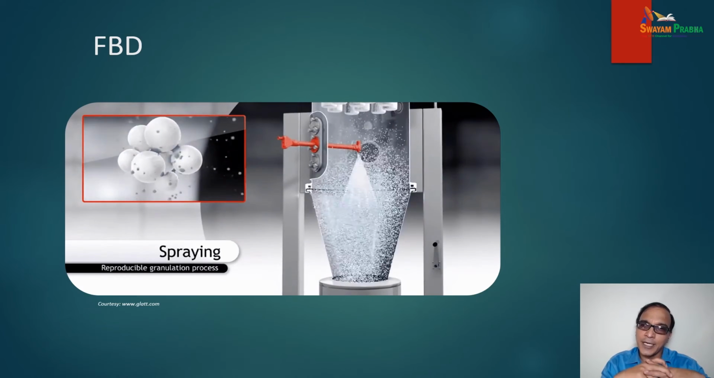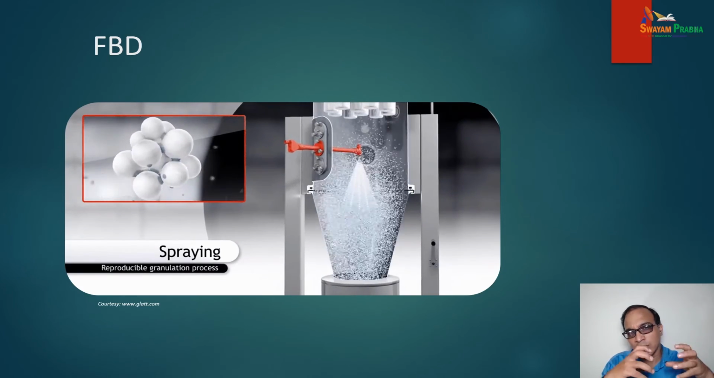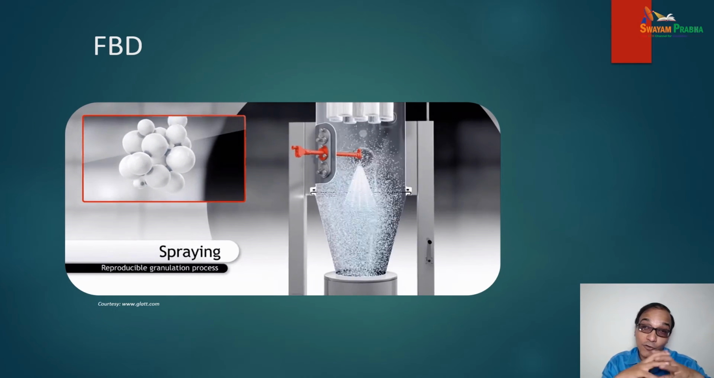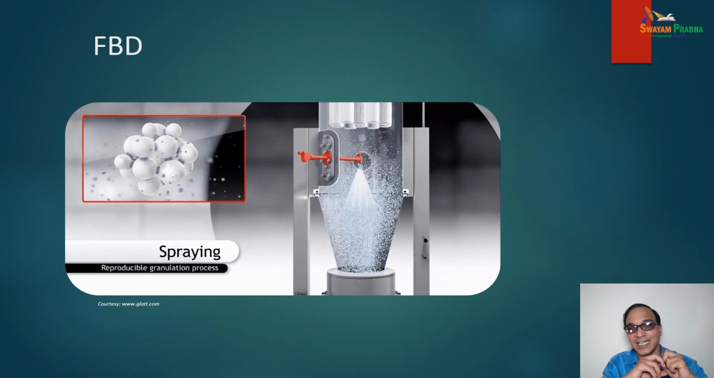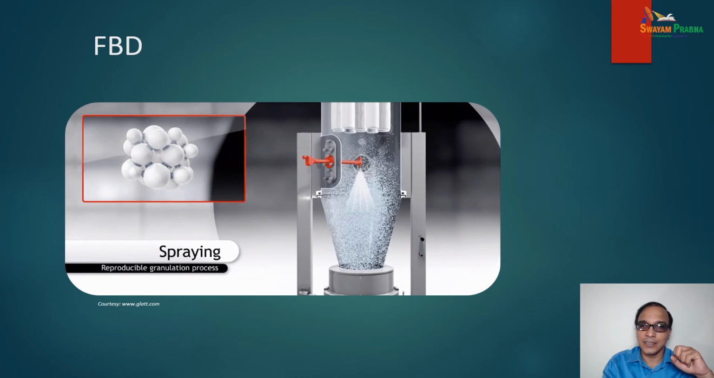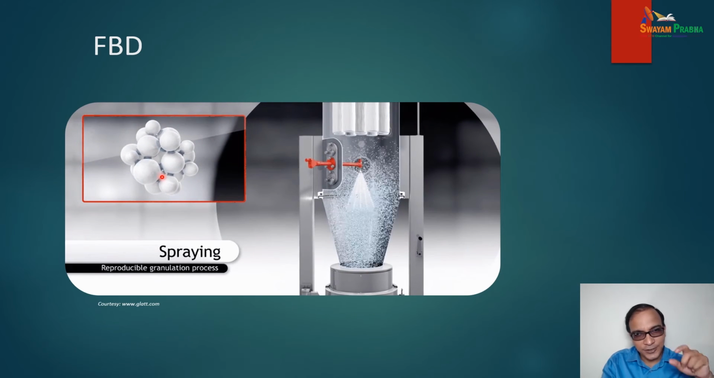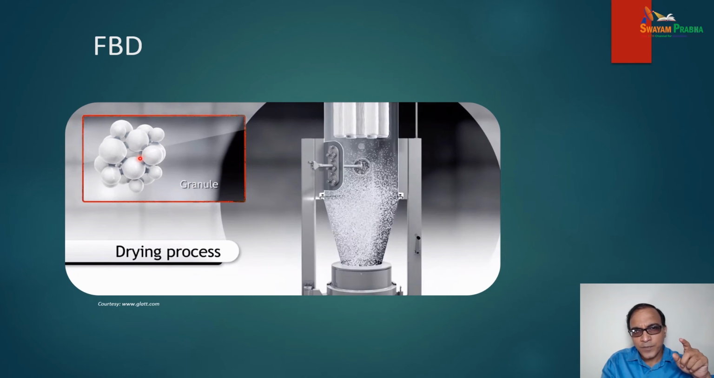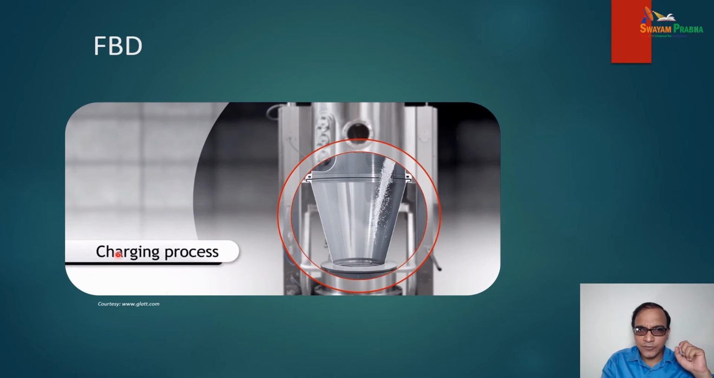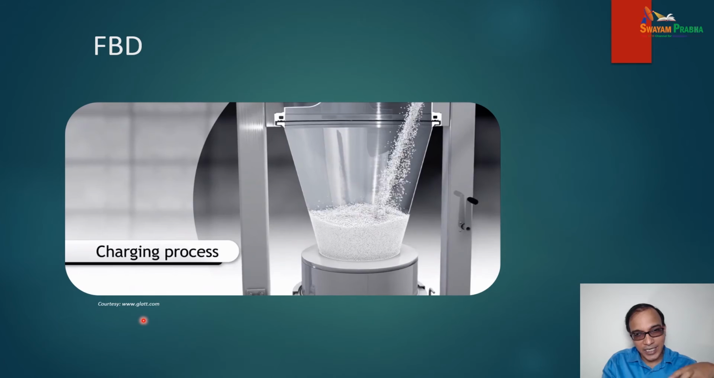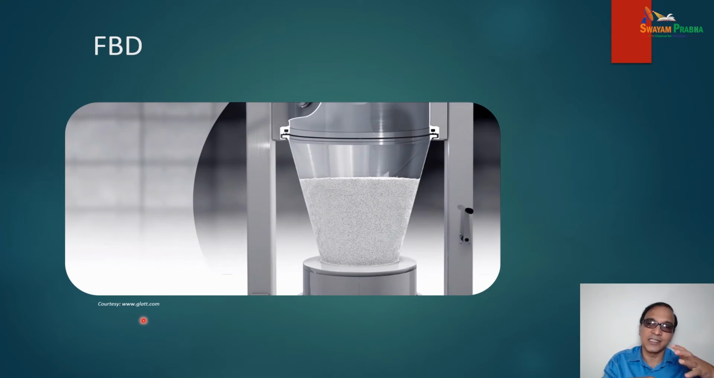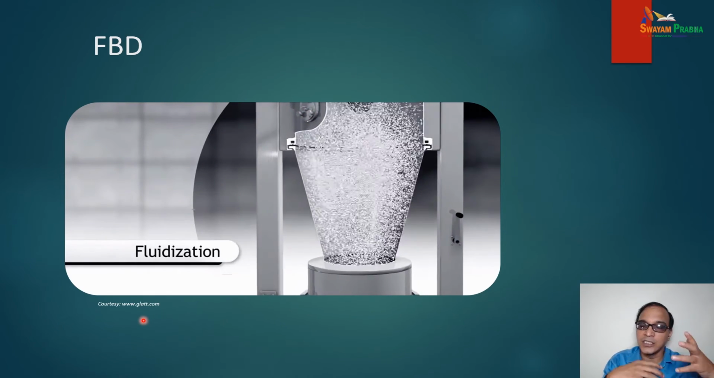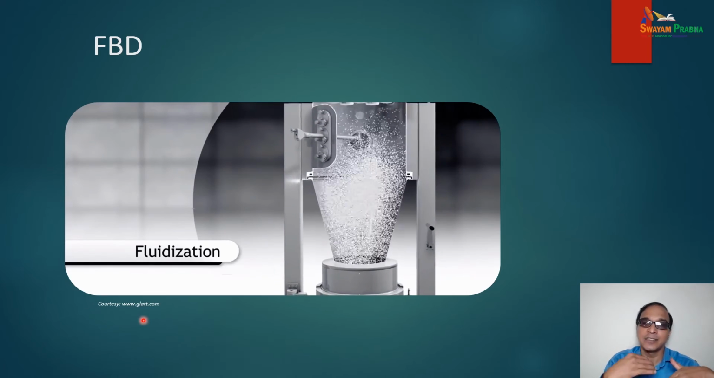As you can see, spraying gives the binding force required for the granulation, as you can see in this inset diagram. After the spraying process, the drying process occurs. The granules are dried with the hot air, and then fluidization occurs. Overall, this process occurs again and again in a particular cycle: discharging, then again the fluidization, then the spraying, then the drying.